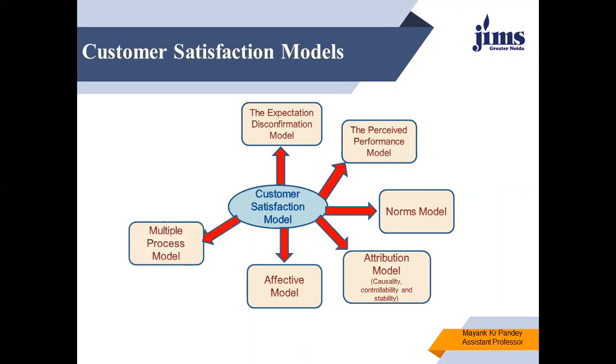Then the multiple process model, and the last one is the equity model. In the multiple process model, many processes are aligned to understand customer satisfaction, and in the equity model, equal weight is given. So these are the various customer satisfaction models. I will describe them in the next video lecture.